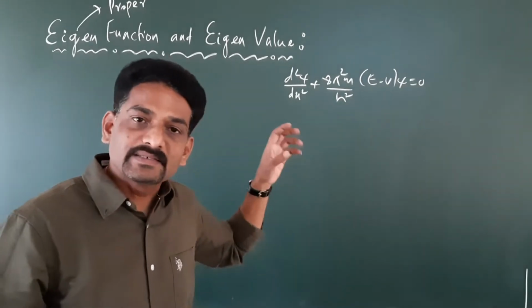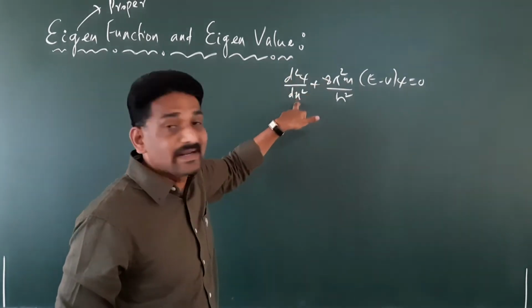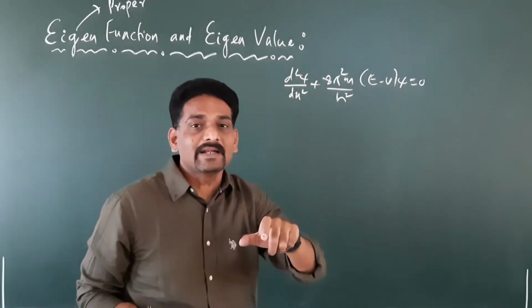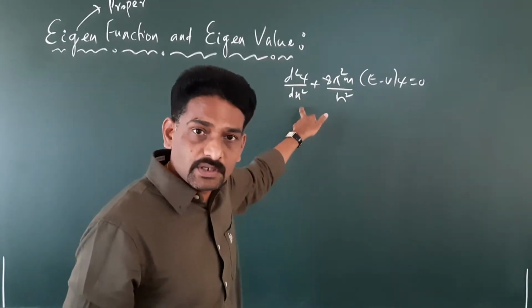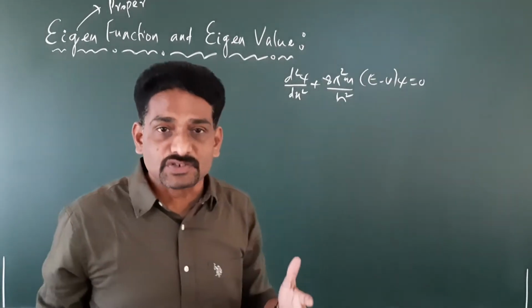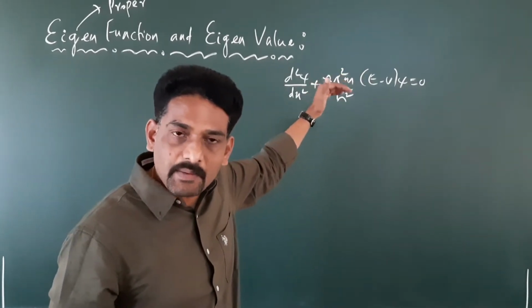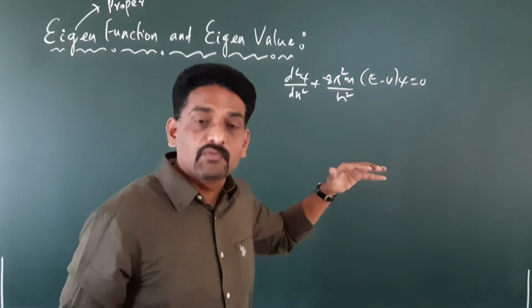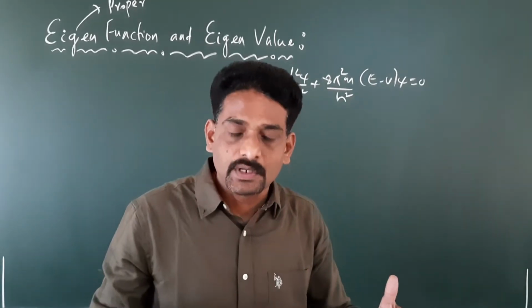This is basically a second order differential equation, that is d square psi by dx square. When we solve this equation, we get n number of solutions. Since it is a second order differential equation, when we solve this time independent Schrodinger equation, we get n number of solutions. Not one, but we get many solutions.